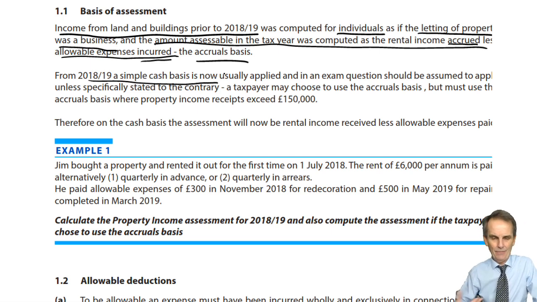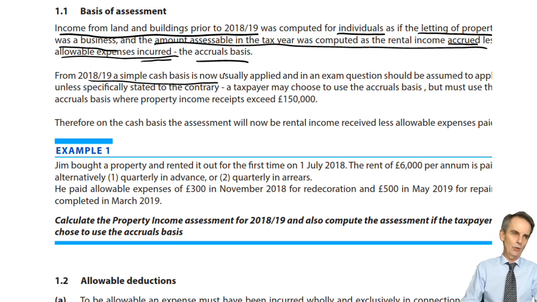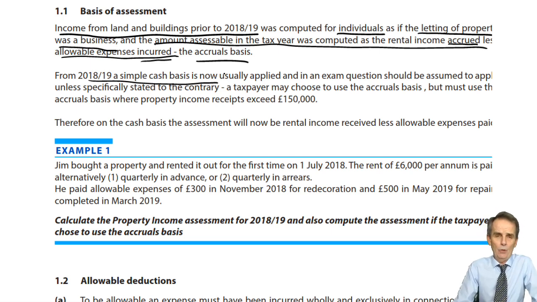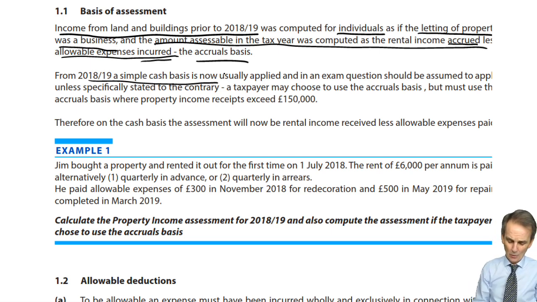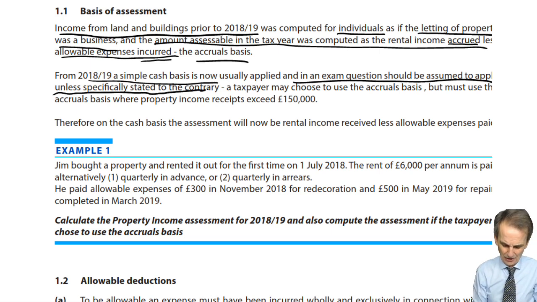It's far easier for an individual who happens to have property income, knows nothing about business, knows nothing about the accounting system and financial statements, to simply work on a receipt basis. So they've made life easier for taxpayers to determine what will be their income tax assessment within any tax year. So we'll work on a simple cash basis. And we should assume here, again in an exam question, that the cash basis applies unless specifically stated to the contrary.